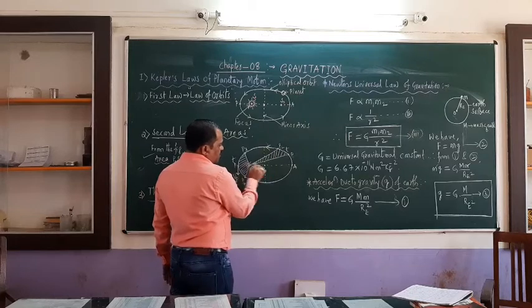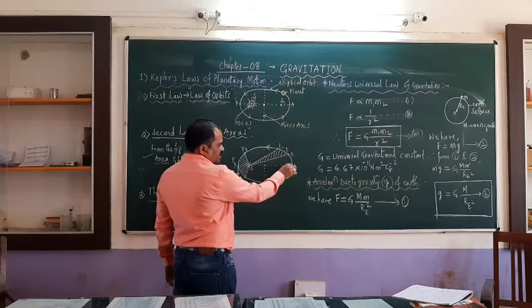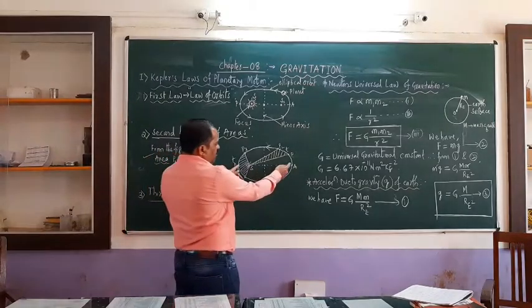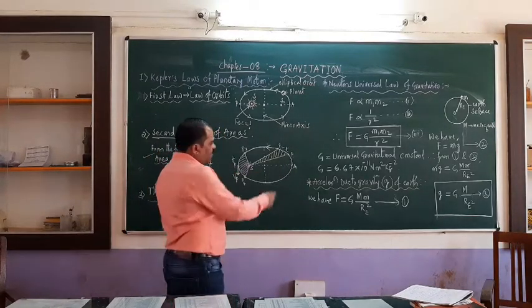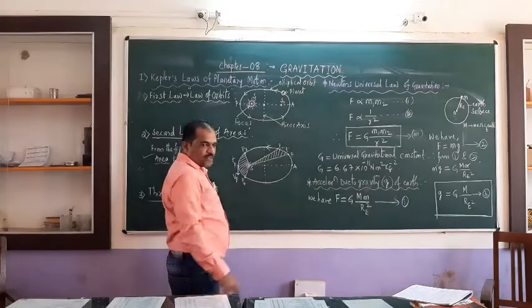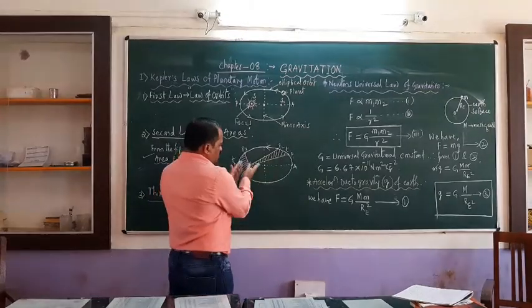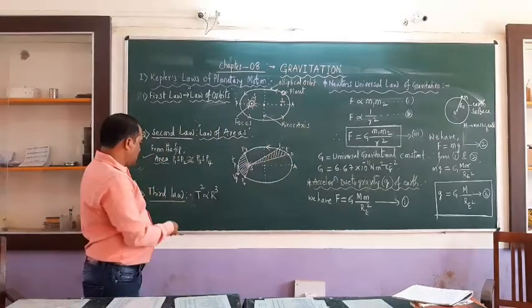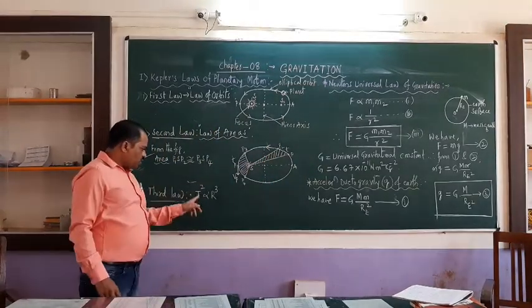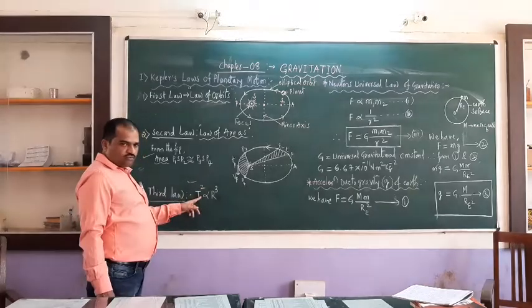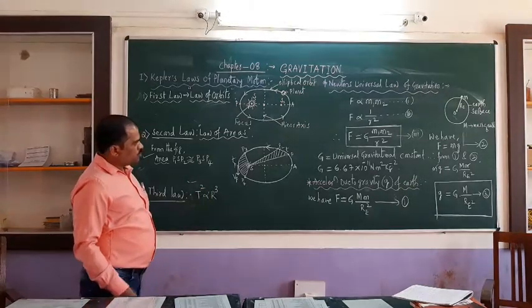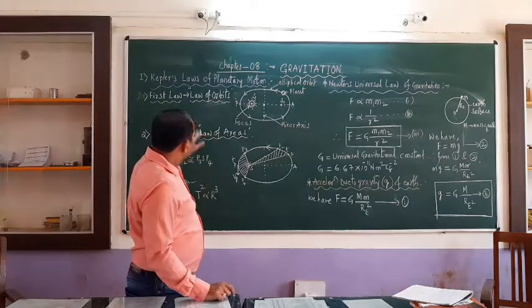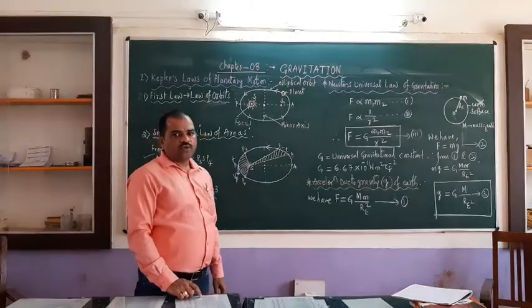So on the basis of the length of the semi-major axis, the time period depends. Obviously, if the semi-major axis is shorter, then the time period is going to be shorter, it is going to be reduced. If it increases, then the time period also increases. That is the meaning: the square of the time period of the revolution of the planet is directly proportional to the cube of its semi-major axis. So these are the three important laws of Kepler.